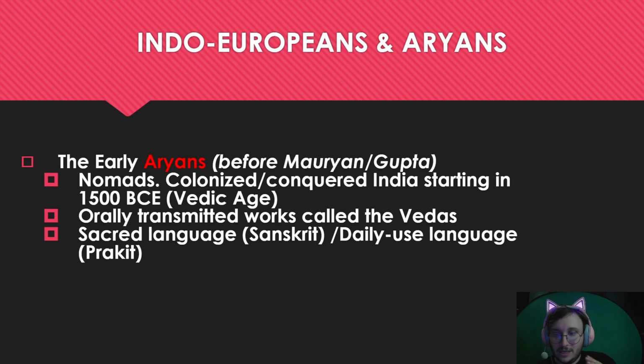So let's talk about the very first people to come to India, the Indo-Europeans. They're called Aryans. They arrived around 1500 BCE, well before the Maurya dynasty. They colonized India during a 1,000-year period known as the Vedic Age. The Aryans were white Indo-European nomads who transmitted their ideas and stories and works orally. These were known as the Vedas. And during this time, we developed two written languages. We have a sacred language called Sanskrit, and we have a daily use language called Prakrit.